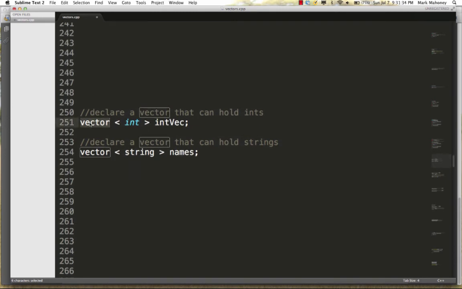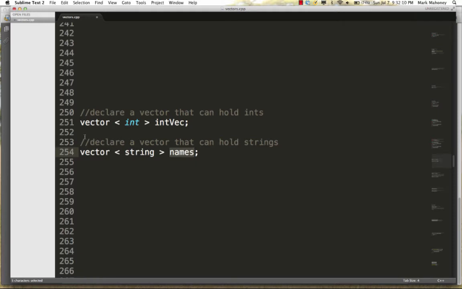So let me show you the declaration of a couple of vectors. There is a type called vector, and what we're doing here is creating a vector of integers called intvec. And here we're creating a vector of strings called names. Whenever you create a vector, you're creating a collection of things, just like an array is a collection of things. We're going to store things inside the vectors, just like we store things inside the array.